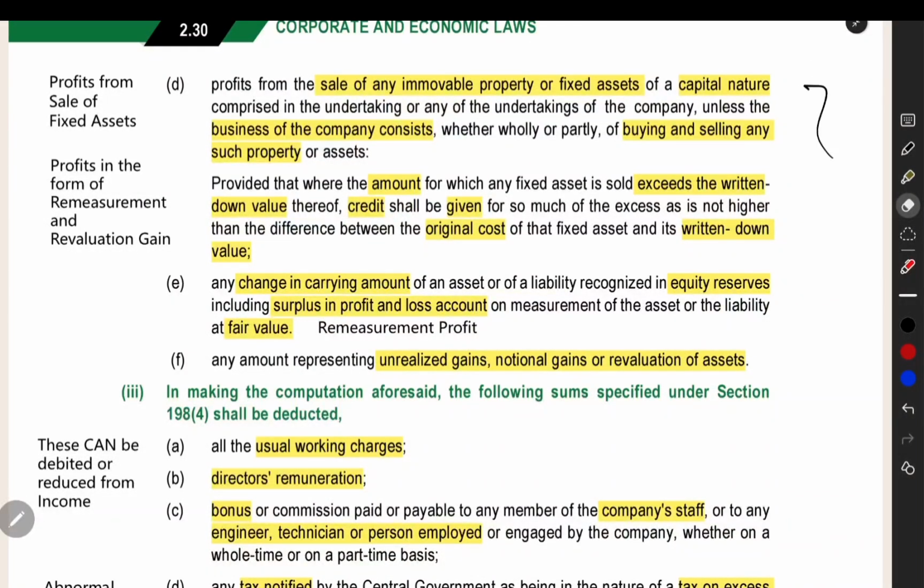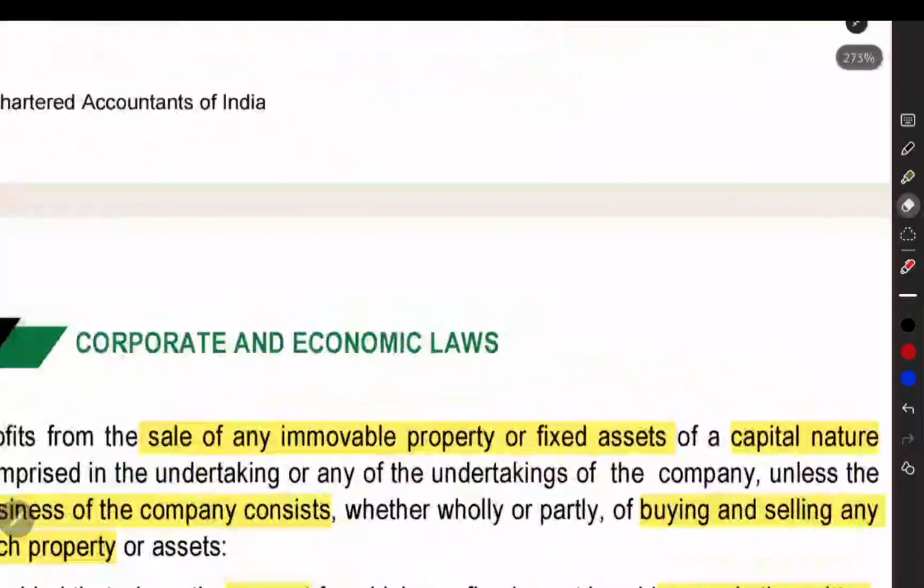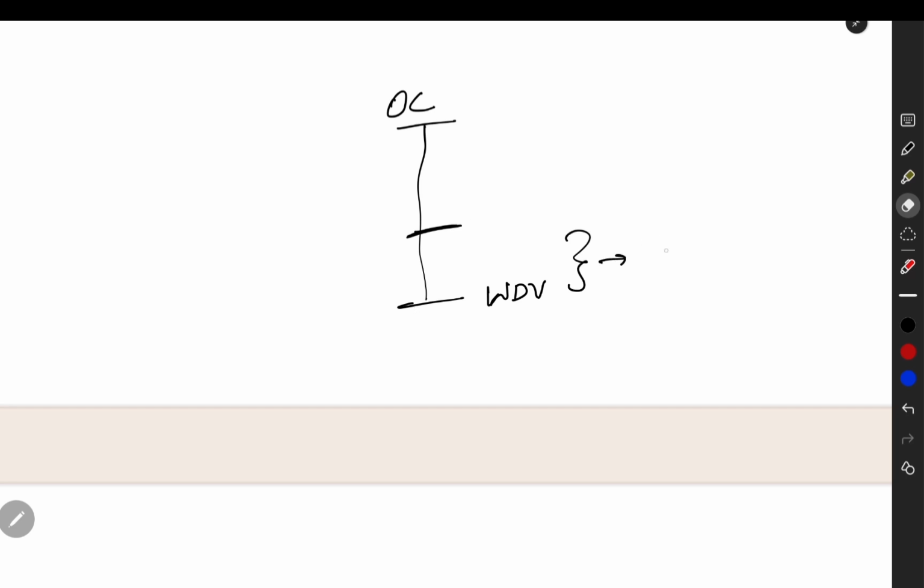Then they have also given a point relating to the sale of fixed assets, from where you can get a credit of some amount. For example, you are making a fixed asset sale. The fixed asset was at original cost, and then it was reduced over time due to depreciation, and now it is at WDV. Now you sold it at an amount that is more than the WDV, so you sold it at a profit. That profit you can treat as a recovery of depreciation, and you can take the credit. That is one more point. You can take the credit of such amount. You can add it to the net profit.